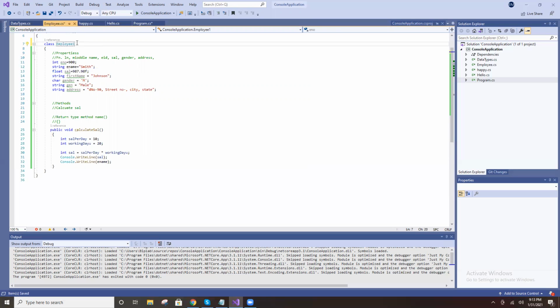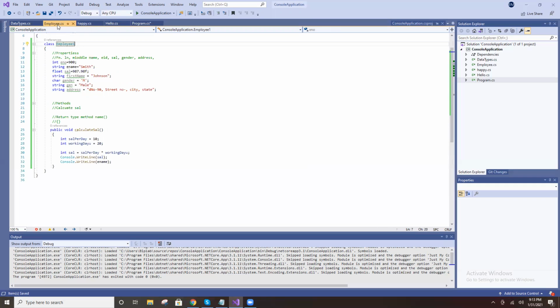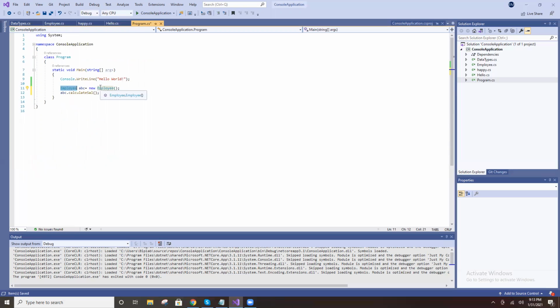So this must be the class name. New class name means an object is created and stored to the reference name here. The reference name can be anything. Practice one time and you get clarity.